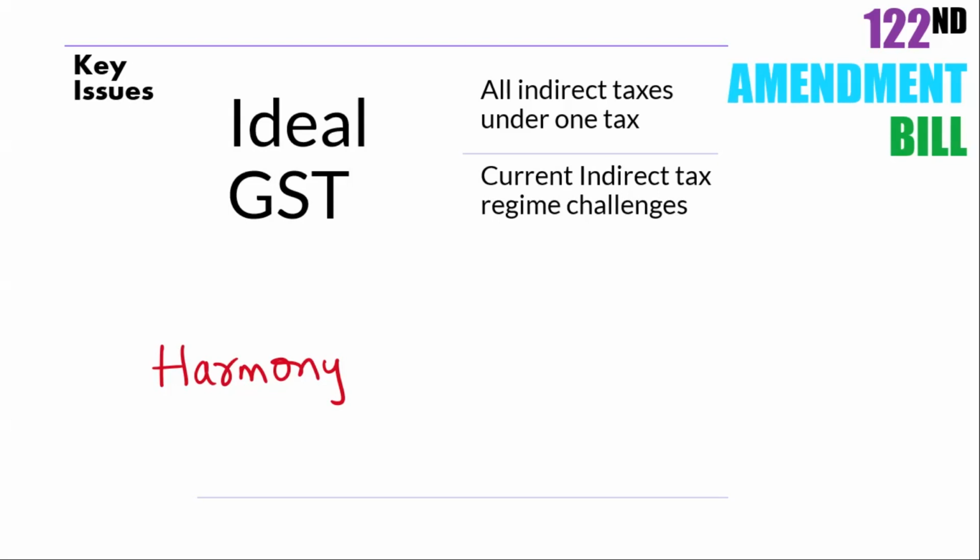Also, the ideal GST solves the challenges of the current indirect tax regime by widening or increasing the tax base. A tax base is nothing but the total amount of assets or income that can be taxed by the government. So by increasing this tax base, the government is able to solve the challenges of the indirect tax regime.